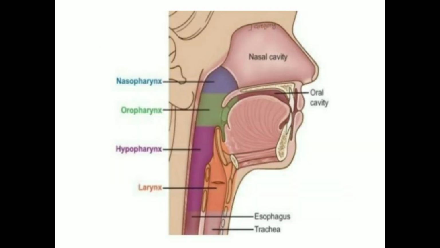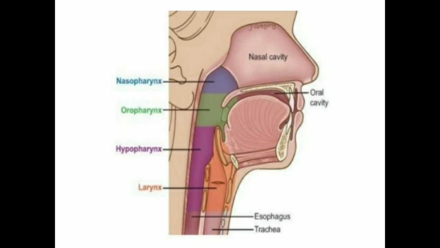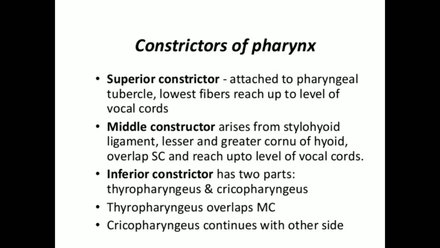Okay, so here you can make out clearly the classification of the pharynx into three parts. Behind the nasal cavity is the nasopharynx, behind the oral cavity we call it the oropharynx, and behind the larynx we call it the laryngopharynx. Moving on, the pharynx continues further as the esophagus. In the pharynx there are muscles called constrictors of the pharynx.